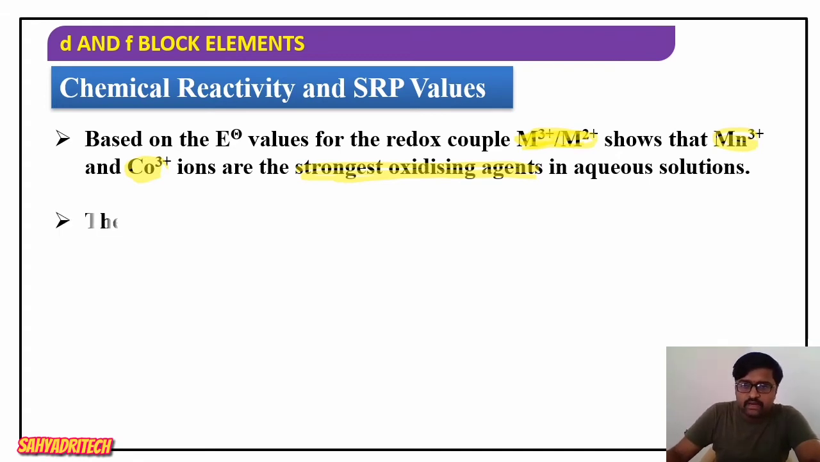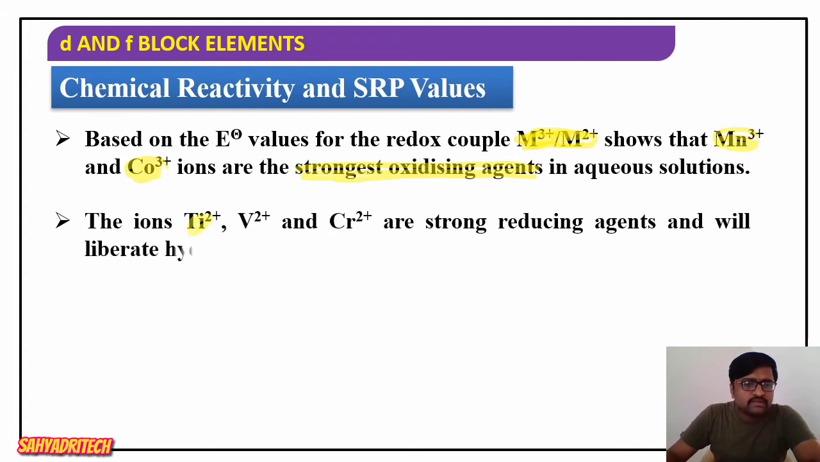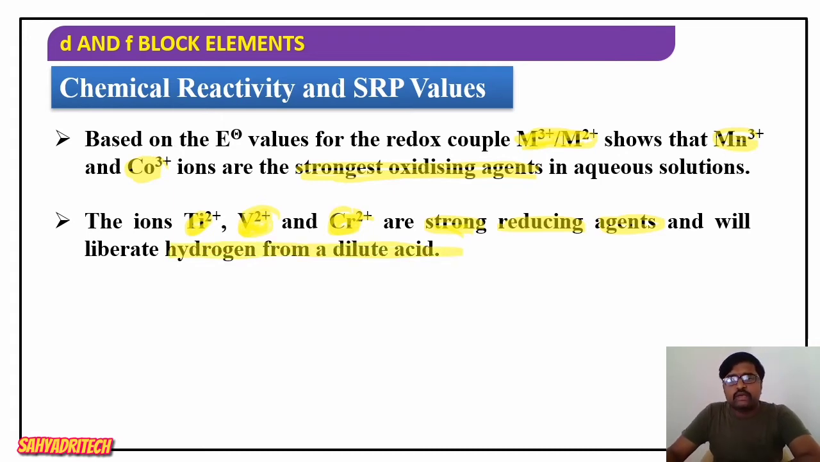Then the ions titanium 2 plus, vanadium 2 plus and chromium 2 plus act as strong reducing agents. You know that those reducing agents are going to liberate hydrogen from mineral acids, or you can say dilute acids. So Mn3 plus and cobalt 3 plus act as strong oxidizing agents in aqueous solution. Titanium 2 plus, vanadium 2 plus and chromium 2 plus act as strong reducing agents, and they are going to liberate hydrogen from dilute acids.